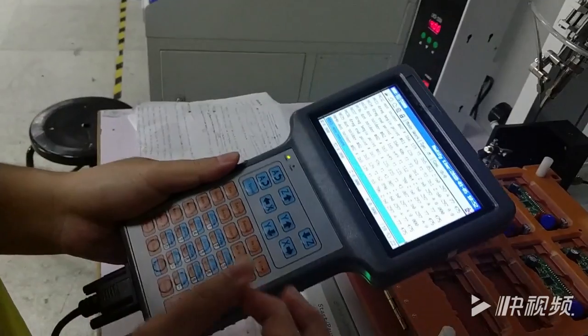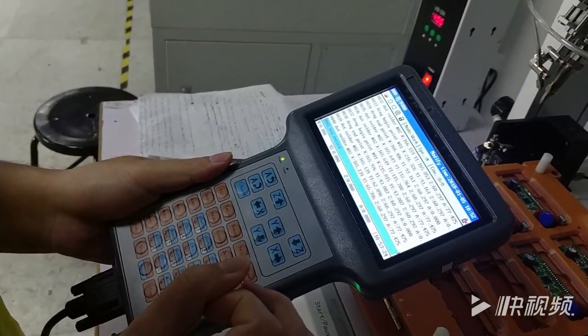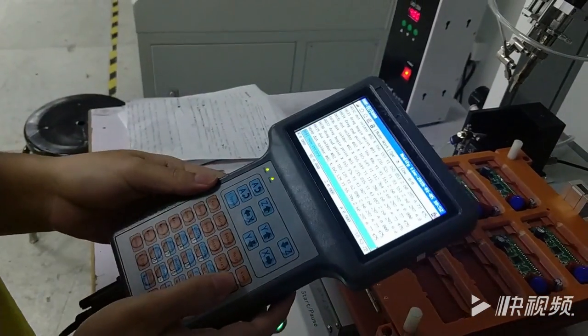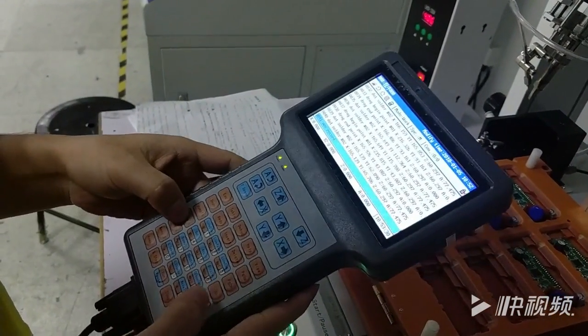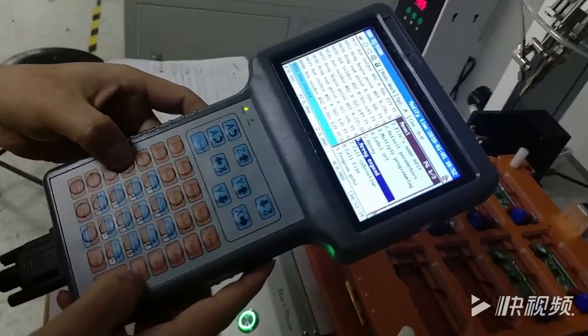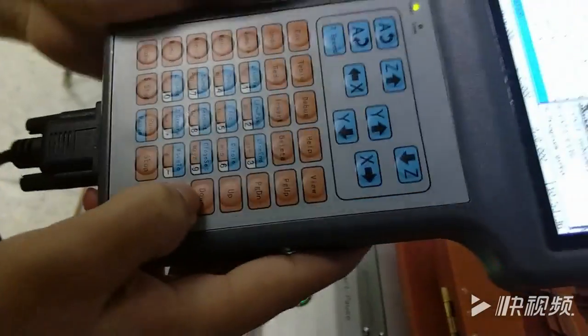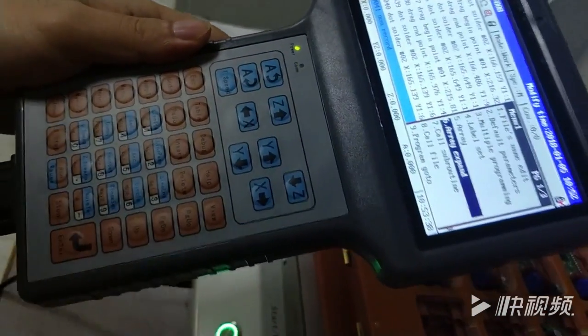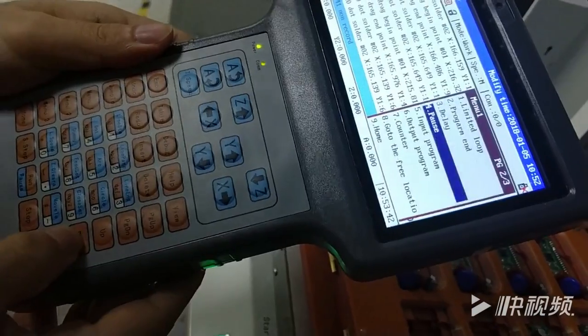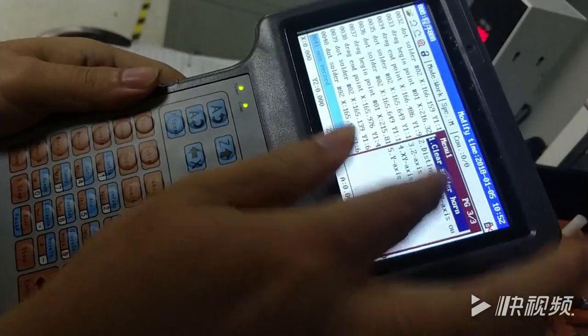Now we can make a soldering clean program. Press menu 1. Actually, it's the same with YE station soldering program. This is clean soldering home.